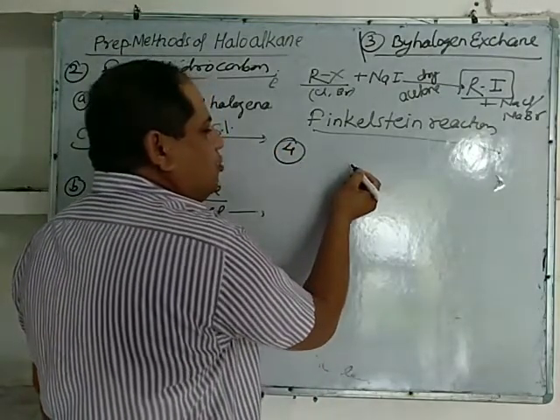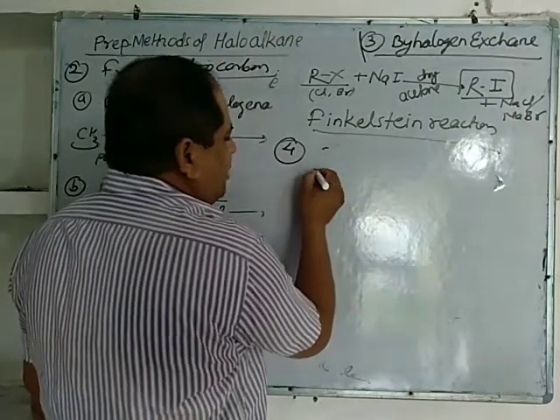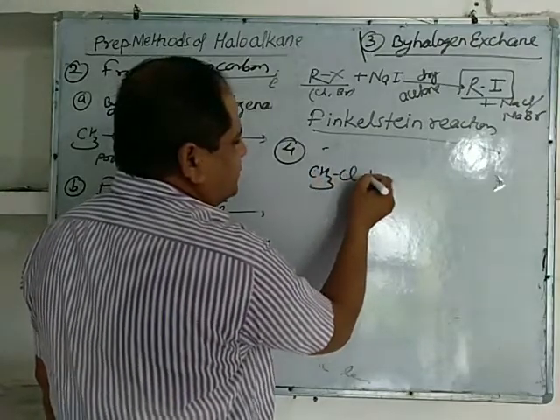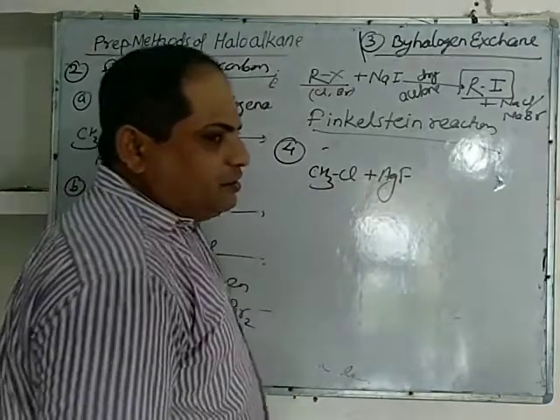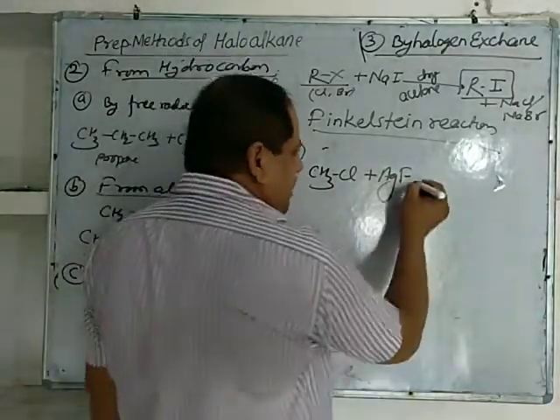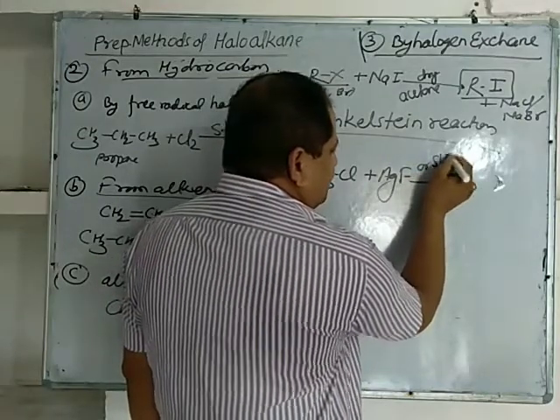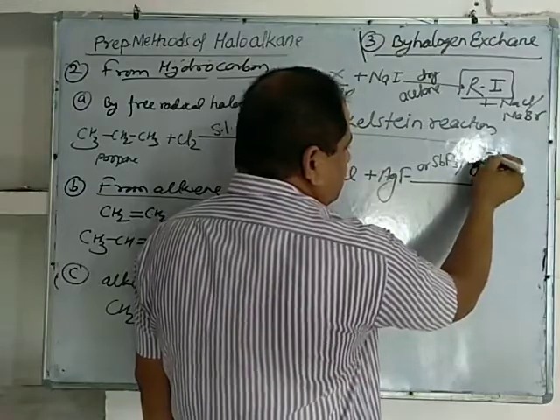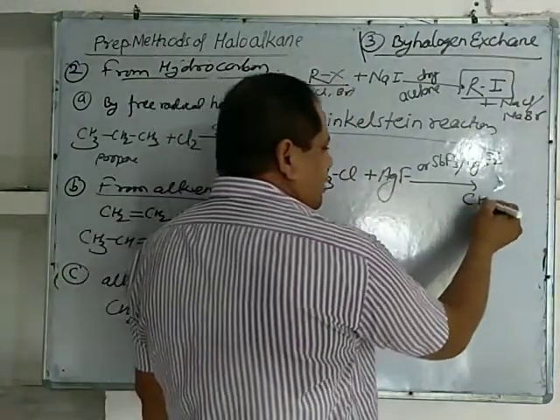preparation of fluoroalkanes. Fluoroalkanes can be prepared by reacting the chloroalkane with AgF. When chloroalkane is reacted with AgF, silver fluoride, or SbF3 or Hg2F2, then fluoroalkane is formed.